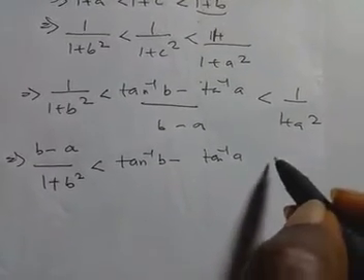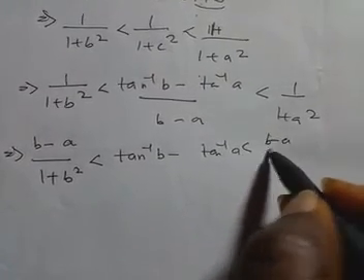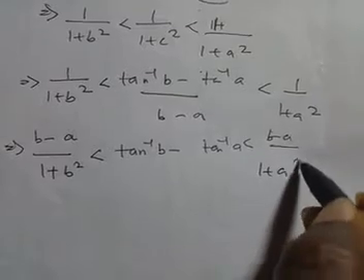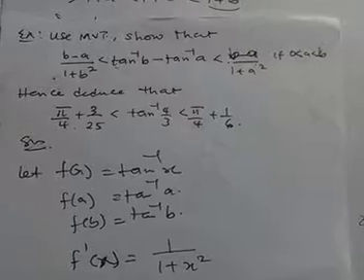Which is this? It will be less than b minus a over 1 plus a squared. And that is what we are asked to show.